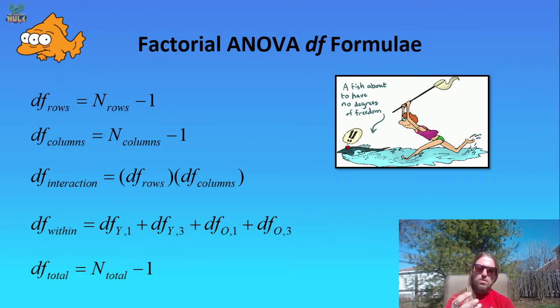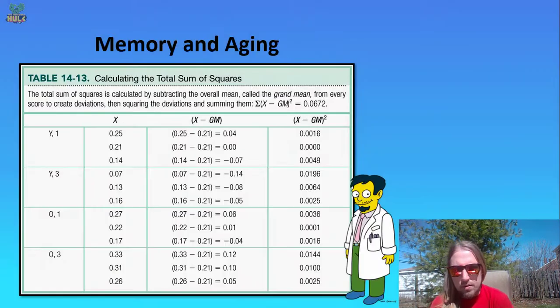So it would be 2 plus 2 plus 2 plus 2, so our degrees of freedom within would be 8. Degrees of freedom total is the total number of individuals in the experiment. There were 3 in each group and 4 groups, so that's 12 minus 1, which is 11. It's really easy to calculate these, just like before. Nothing's really changed with the factorial ANOVA.